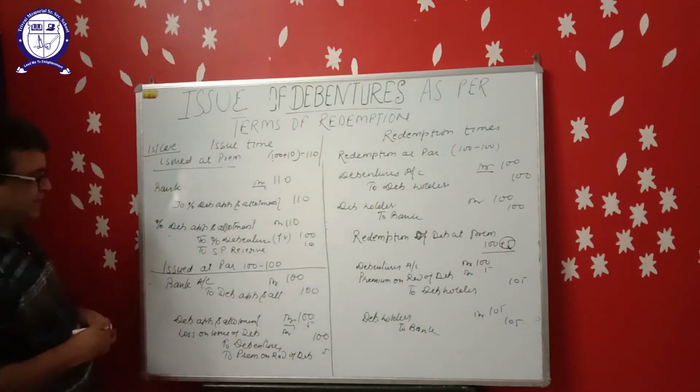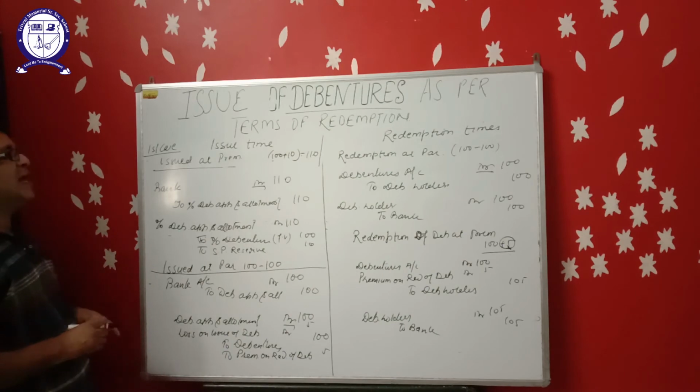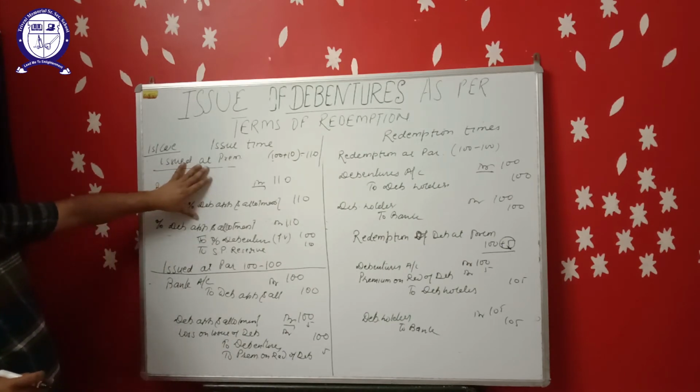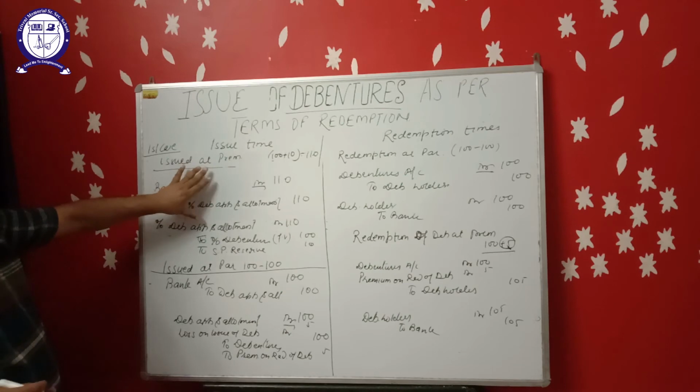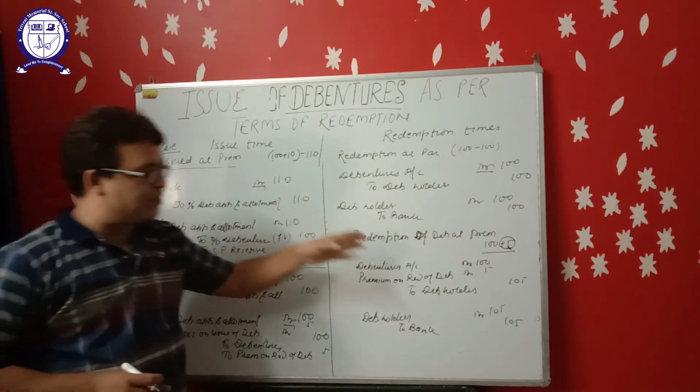Now fifth case, when the debentures are issued at premium and redemption at premium.